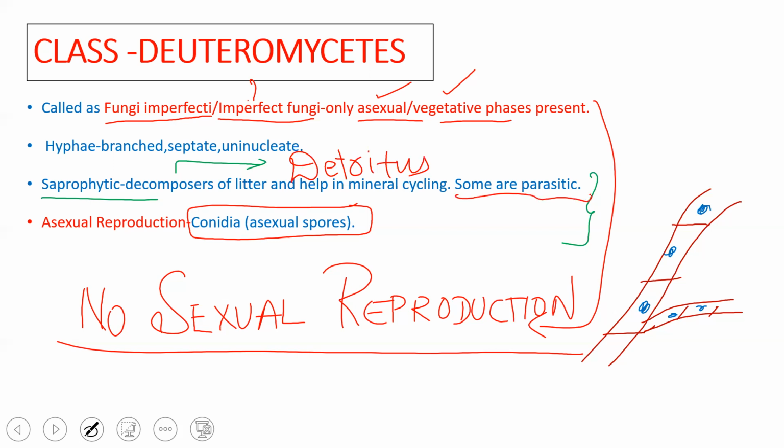Likewise, some of them are even parasitic forms. As I said earlier, the reproduction is only asexual, and the vegetative phase is also present. Asexual reproduction is by conidia, which serve as asexual spores. So this is it regarding class Deuteromycetes. Now let us look into some of the examples which are going to be shown here. And remember that the sexual stage of any member is called the perfect stage, which is not observed in the case of Deuteromycetes. Hence, they are called fungi imperfecti or imperfect fungi.